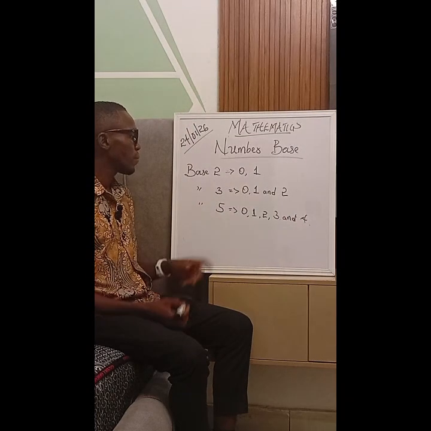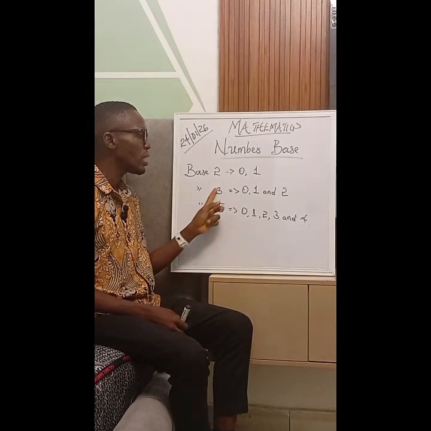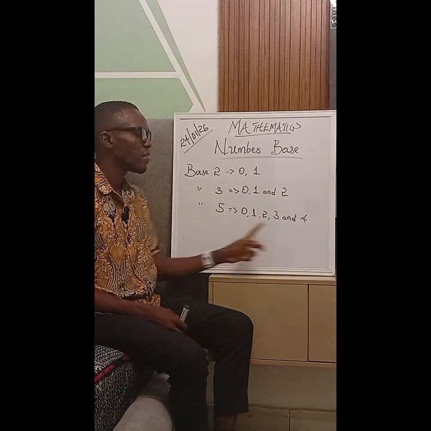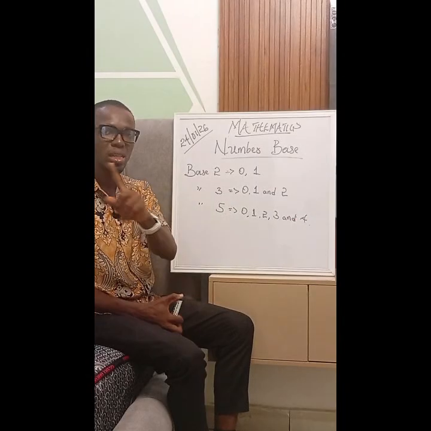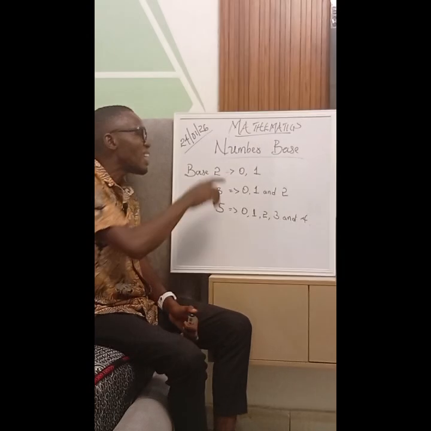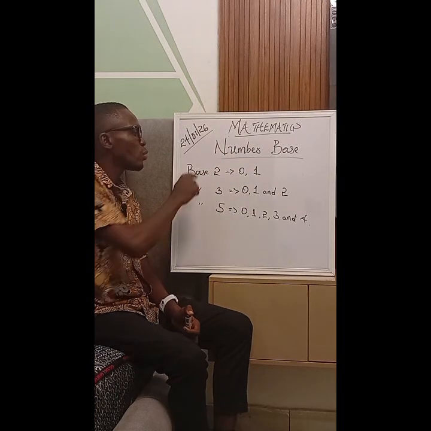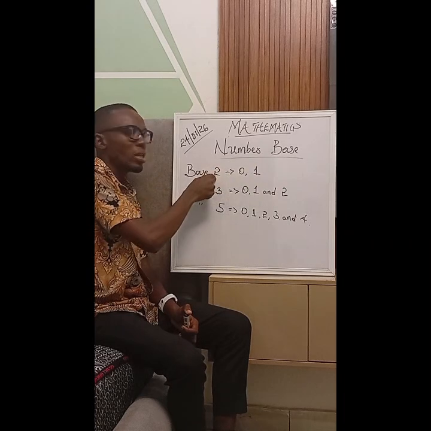Now notice one thing. In base 2, the highest digit was 1. In base 3, the highest digit was 2. In base 5, the highest digit was what? 4. It therefore tells us something. It tells us that in our number base, the highest number is 1 digit less than the base itself. So the highest number here is 1, it's 1 digit less than this.